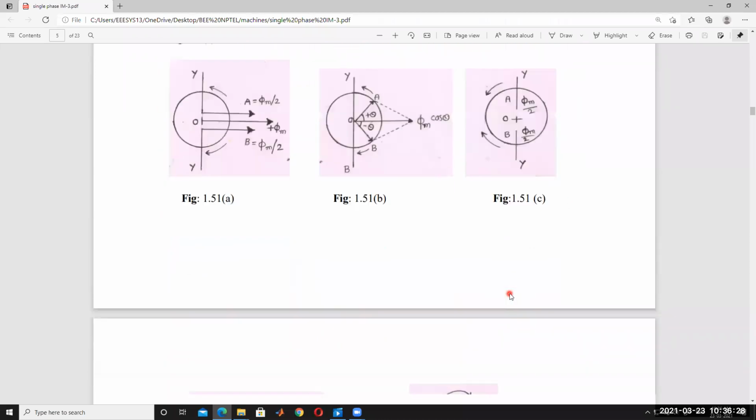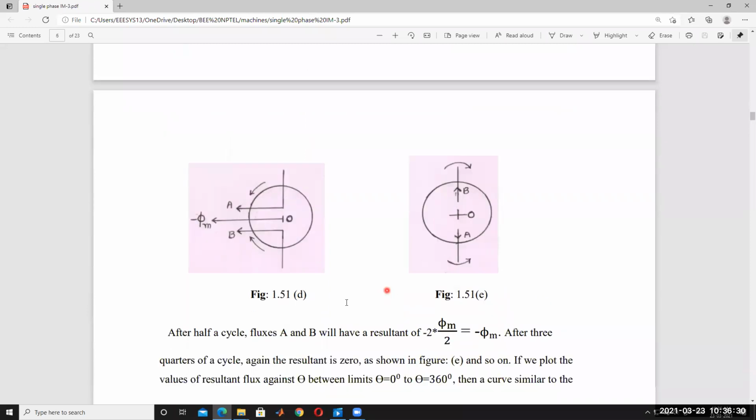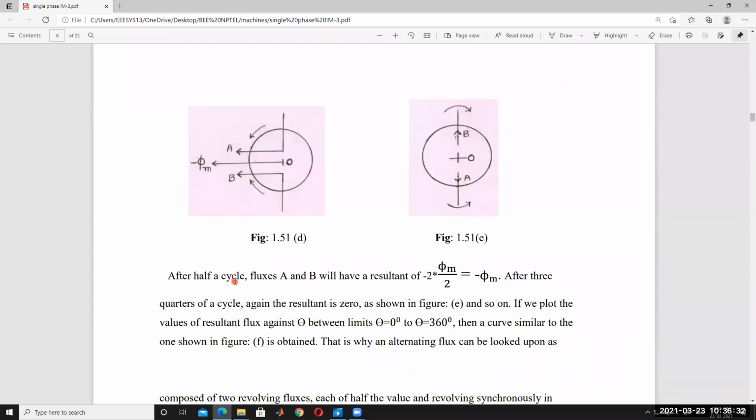Okay, then coming to after half cycle, up to here is quarter cycle, and up to here is half cycle. After half cycle, fluxes A and B will have a resultant of minus 2 phi m by 2, that is minus phi m.